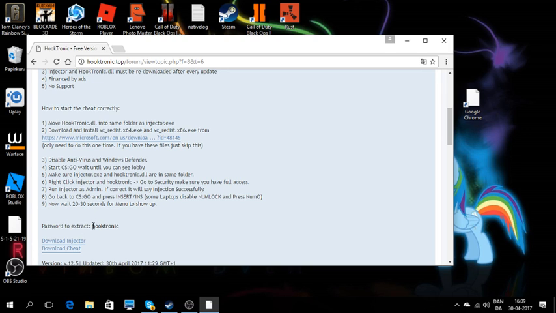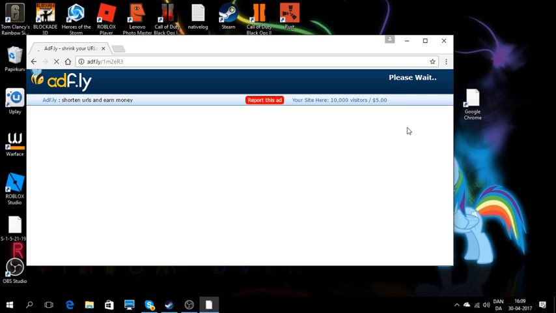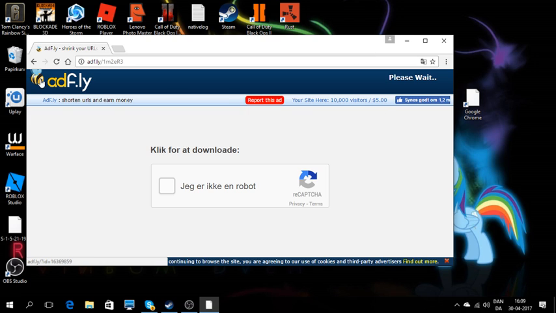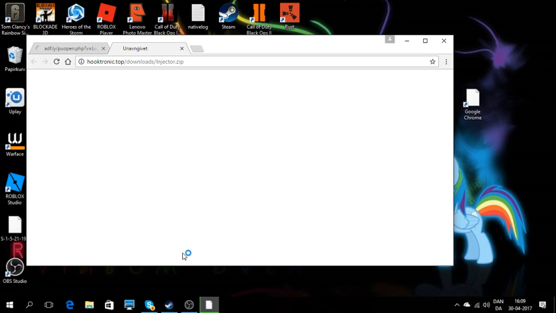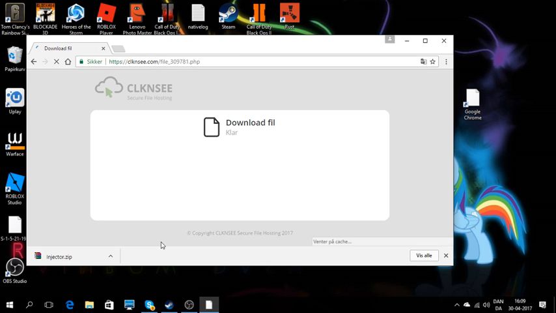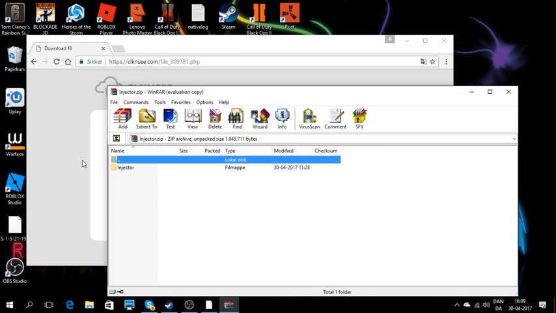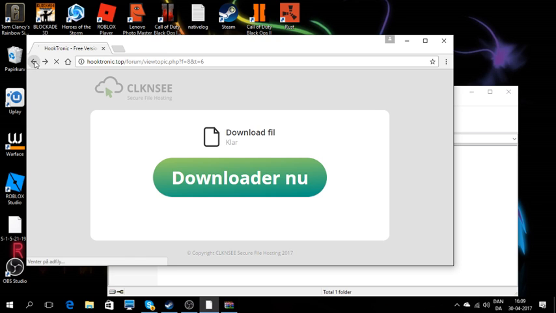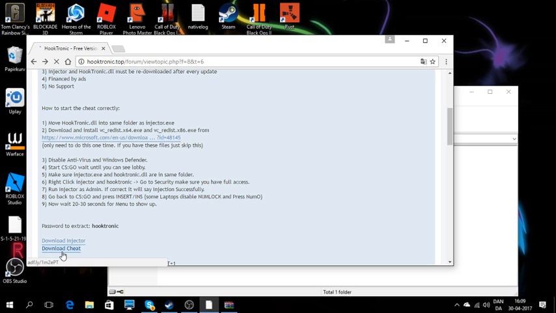Okay, and the password is HookTronic. Okay, go download the injector first. And wait here. You'll come to an ad. Don't click on this. Just wait. Click skip ad. Then, boom, the injector will come up here. Press OK. Open. And click the back button. Now download the cheat.